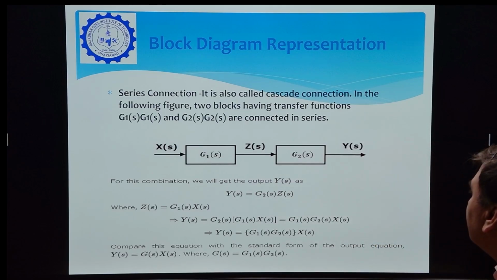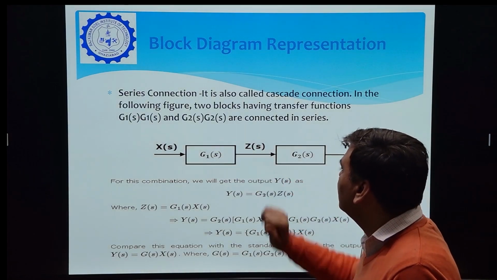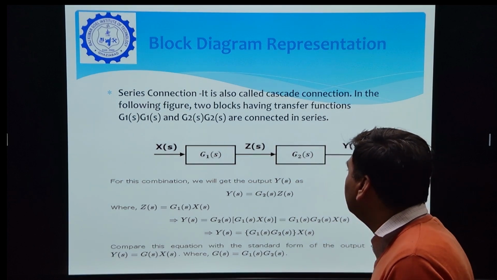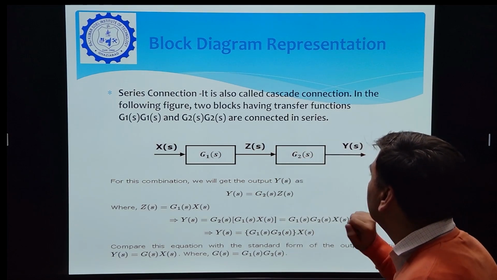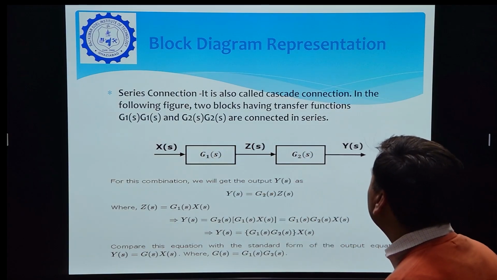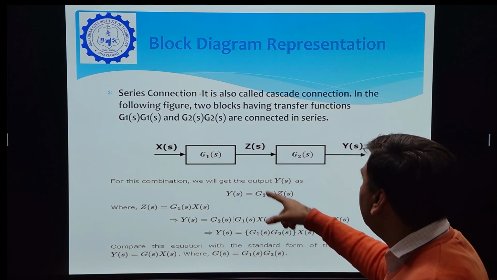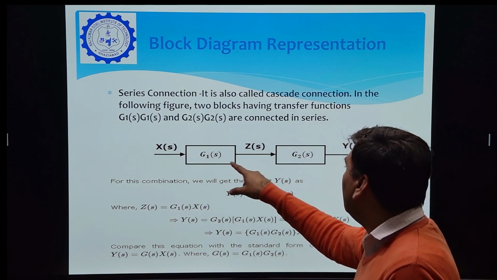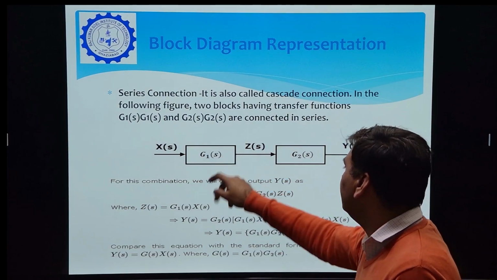Now how we can connect the blocks of any control system. Here there are two control systems. One has transfer function G1(s) and another one is G2(s). Here these two blocks are connected in series. The output of the first is directly connected to the input of the second one and we are getting the final output Y(s). As we can see, the output of the first one is Z(s), equal to G1(s) into X(s).